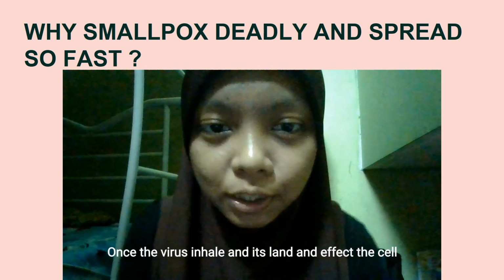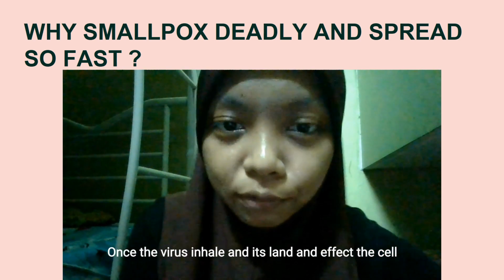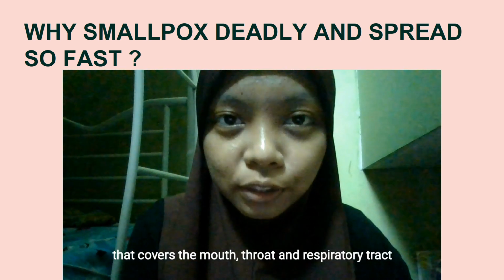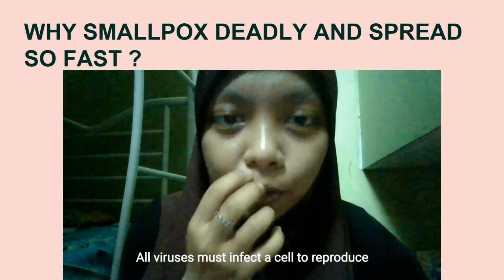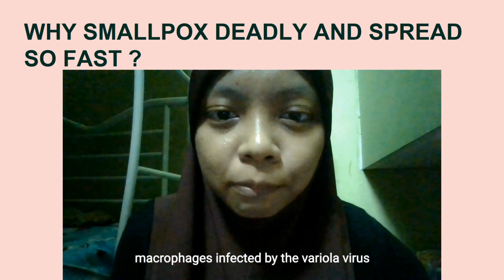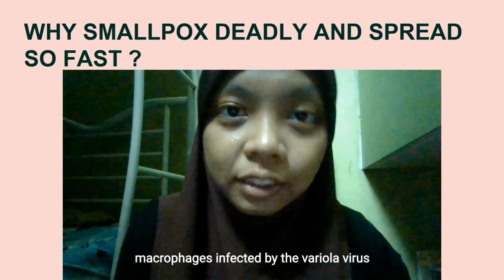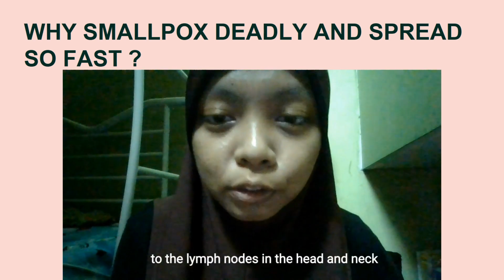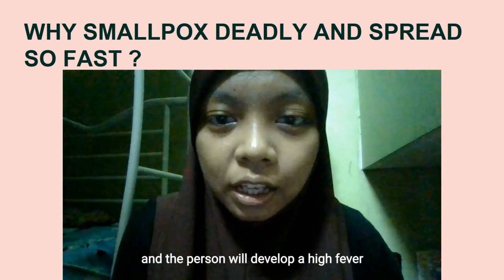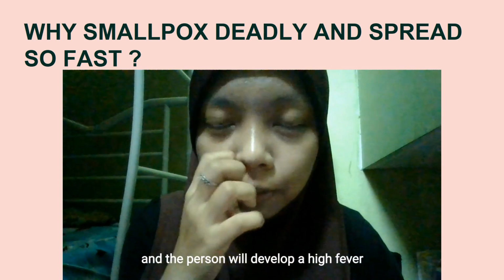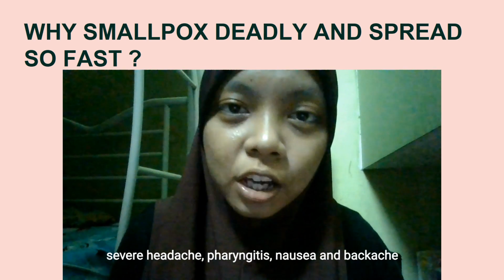Once the variola virus is inhaled, it lands on and infects the cells that cover the mouth, throat, and respiratory tract. All viruses must infect a cell to reproduce. Macrophages infected by the variola virus then take the virus to the lymph nodes in the head and neck of the person, and the person will suddenly develop a high fever, severe headache, pharyngitis, nausea, and backache.